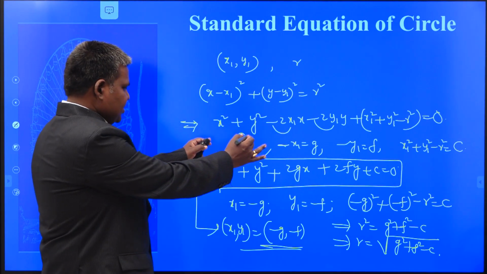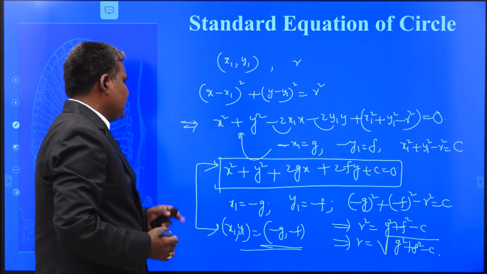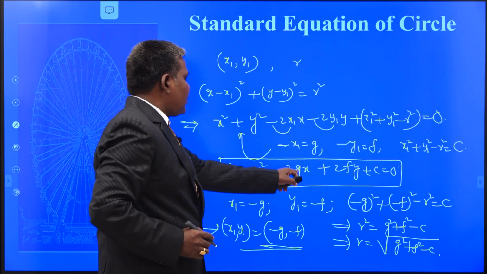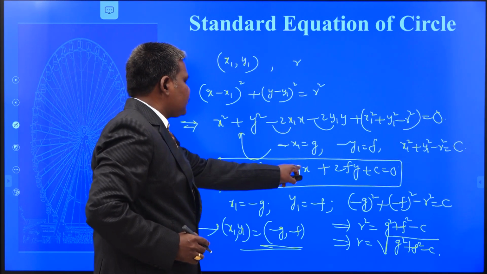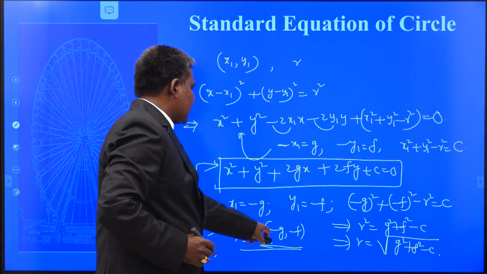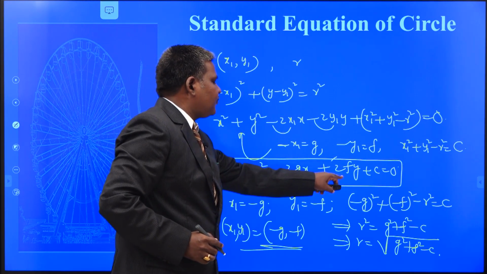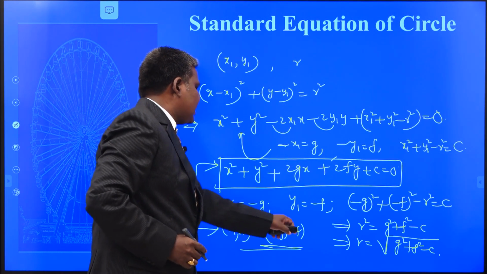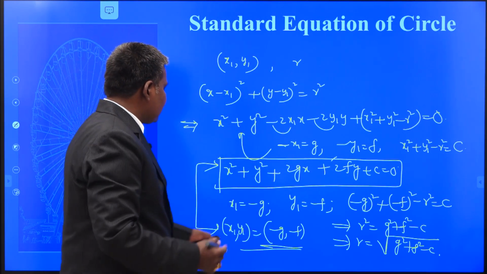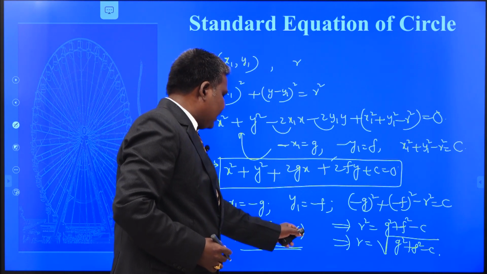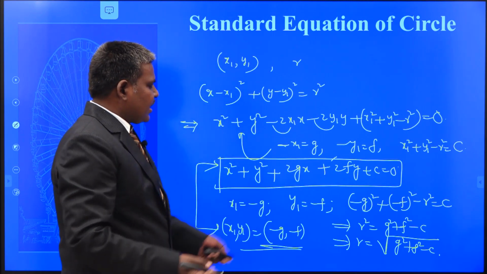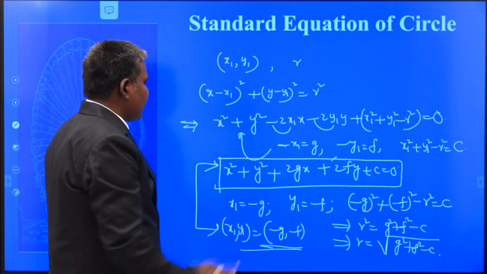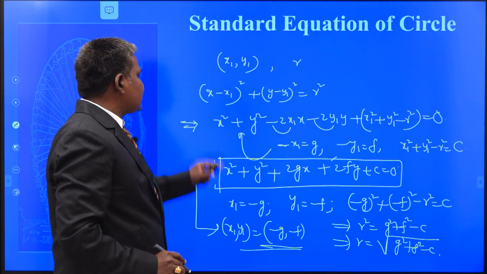By looking at the equation itself, how to write the center and radius? Let us see, students. Here 2g is there. What is half of the x coefficient here? g. Take the minus sign, minus g. What is half the value of 2f? That is f, and taking its minus sign, that is minus f. It gives the center of the circle. By squaring and adding and subtracting the constant, you get the radius by taking its square root. By taking its square root, we can easily obtain the center and radius of the circle when it is in the standard form.